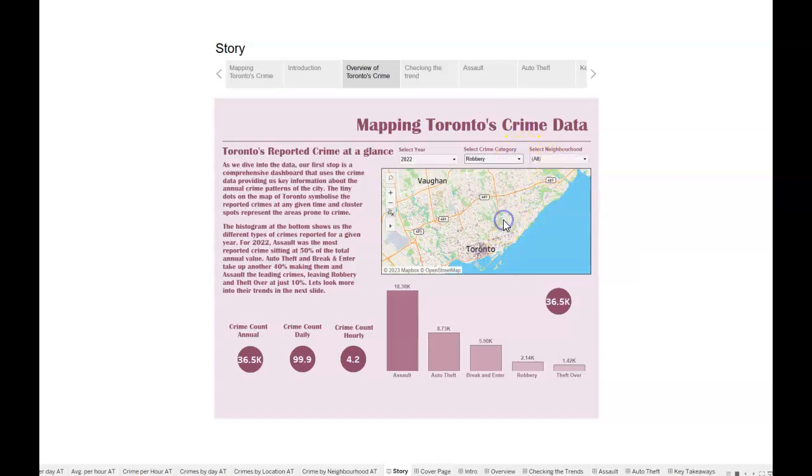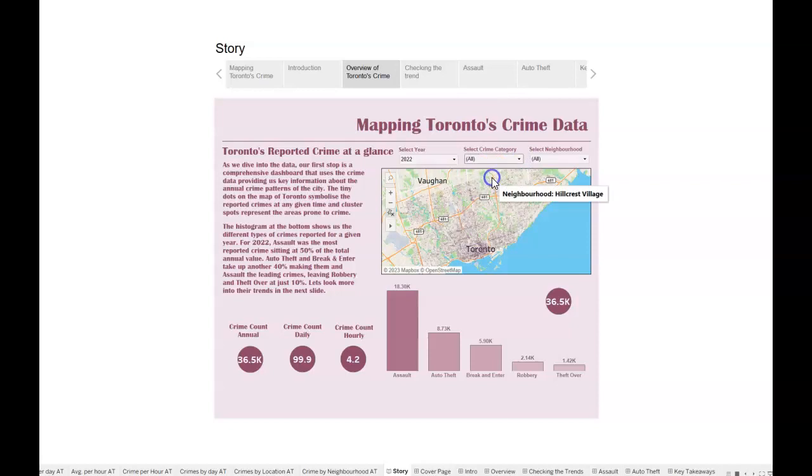Now let's check robbery. There are very few cases for robbery, and it is again pretty much consolidated near this section of the map. And then let's look at theft over. Theft over is even less compared to the robberies, and the crime reports for theft over are pretty distributed as well.